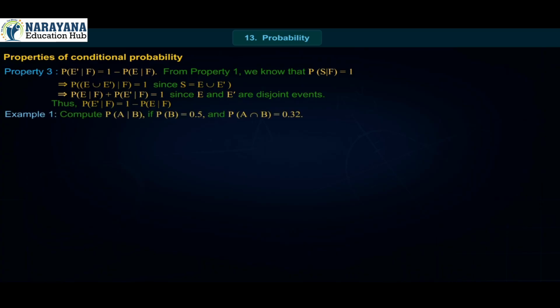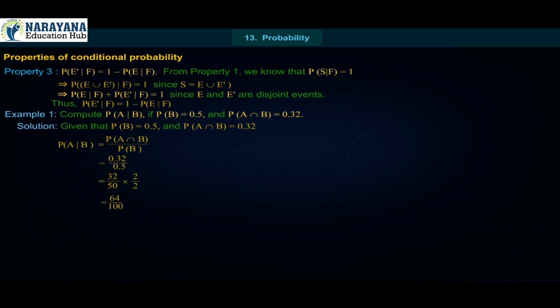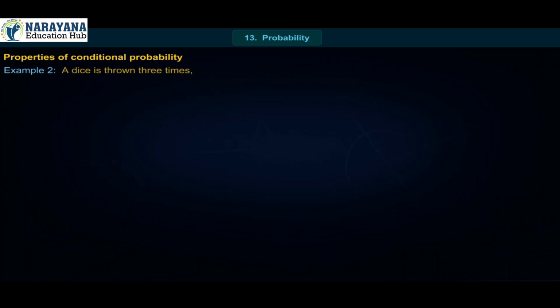Example 1. Compute P(A|B) if P(B) = 0.5 and P(A ∩ B) = 0.32. Solution. Given that P(B) = 0.5 and P(A ∩ B) = 0.32, P(A|B) = P(A ∩ B)/P(B) = 0.32/0.5 = 32/50 × 2/2 = 64/100 = 0.64.